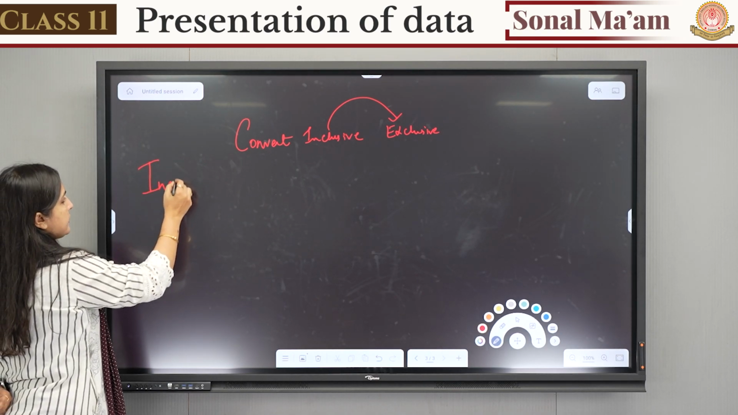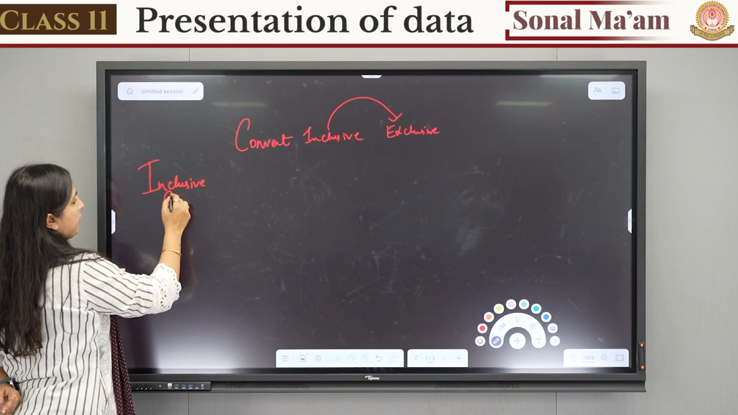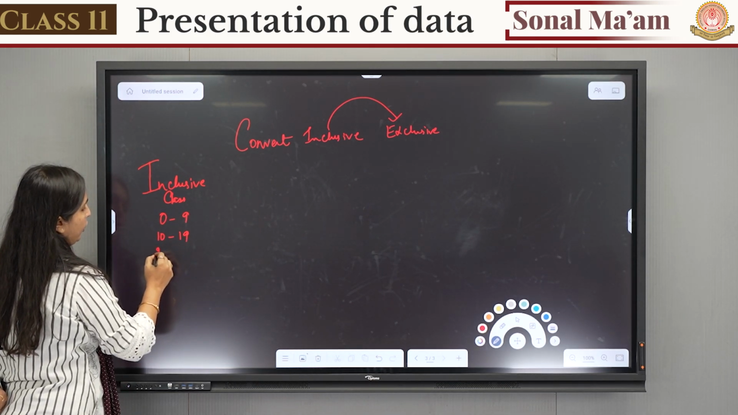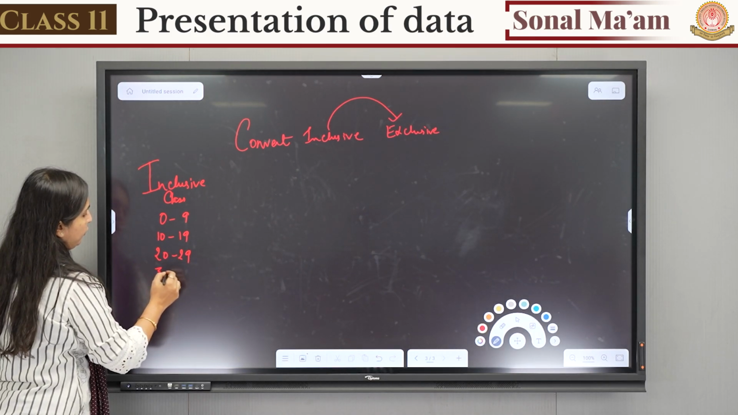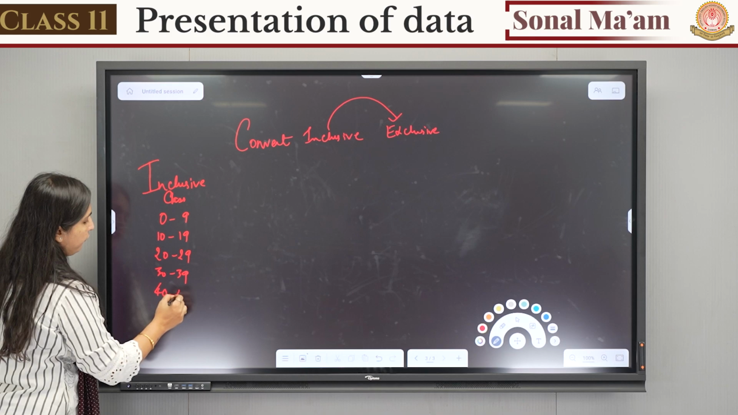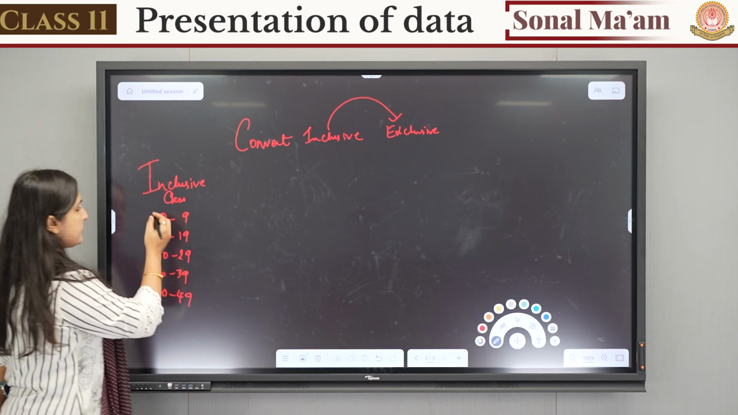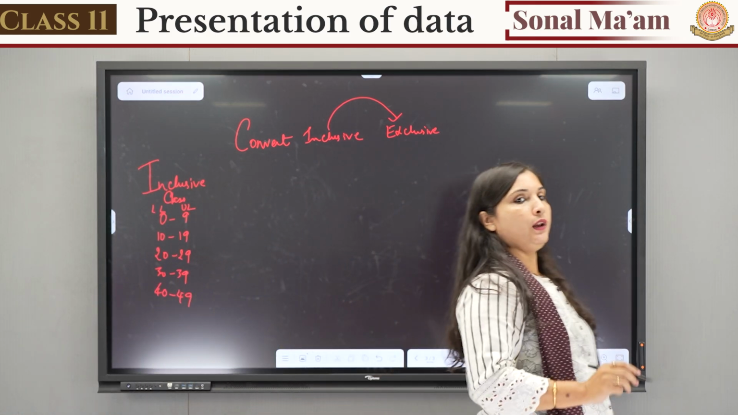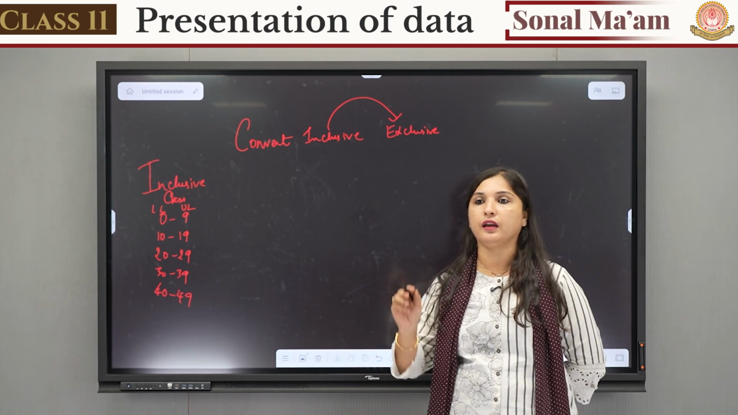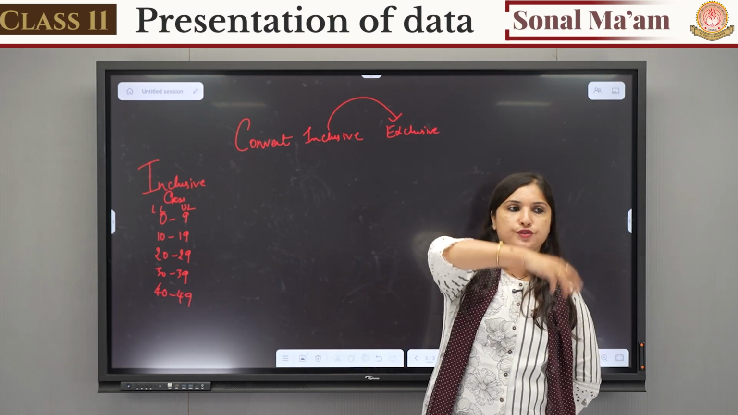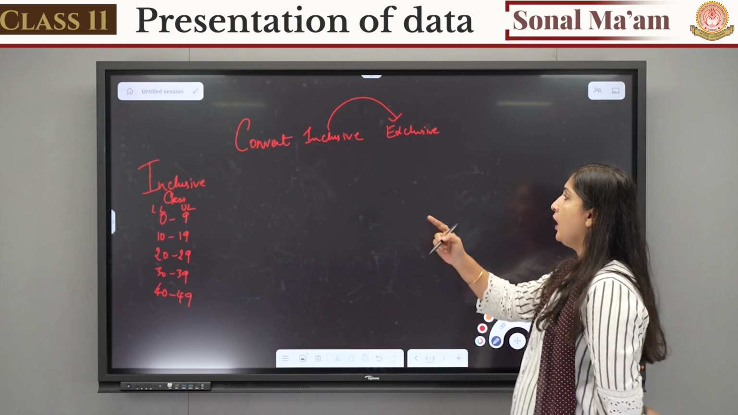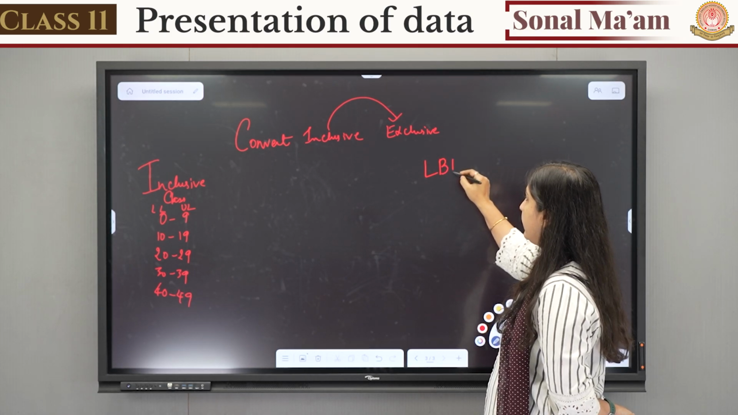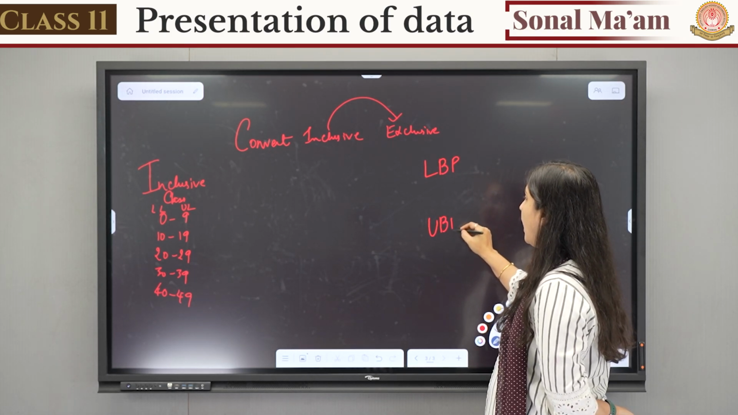Let's first write the inclusive class. As written further, the inclusive class can be suppose 0 to 9, 10 to 19, 20 to 29, 30 to 39, 40 to 49. This is all the lower limits and this is all the upper limits. Now we are learning to convert inclusive frequency distribution into exclusive frequency distribution. Whenever we have to convert this, we have to first find the lower boundary point and the upper boundary point.